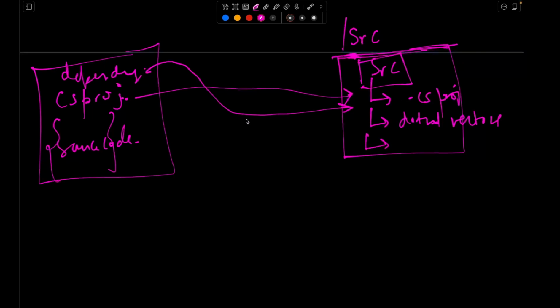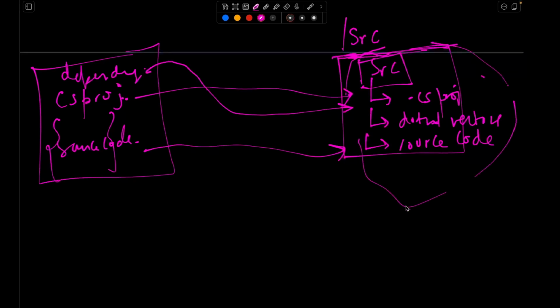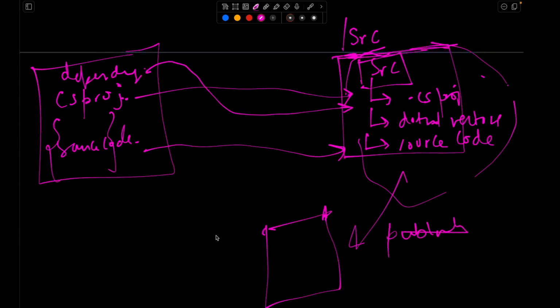Then I'll copy all the source code, right? Then I'll run the dotnet publish command. This publish command will create a self-contained folder, and it will contain the compiled application, all the DLL files, and all the dependencies, which can be NuGet packages.